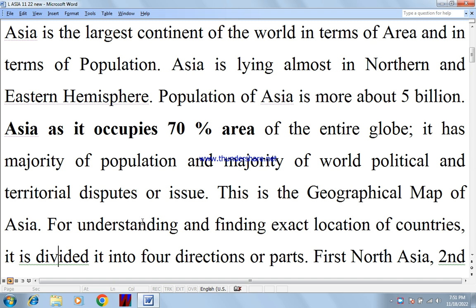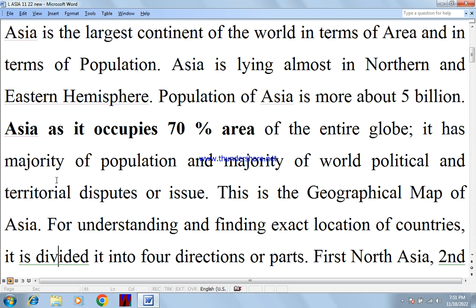Asia is the largest continent of the world in terms of area and in terms of population. Asia is lying almost in the northern and eastern hemisphere. The population of Asia is about 5 million.